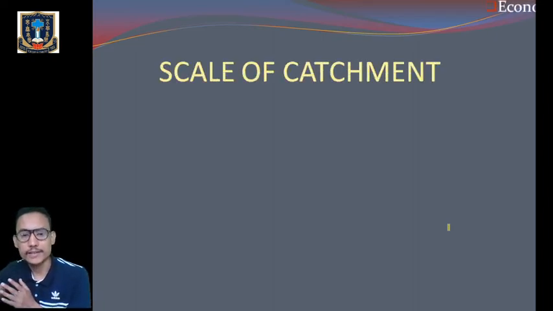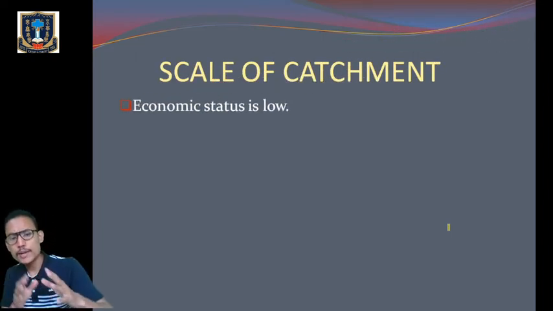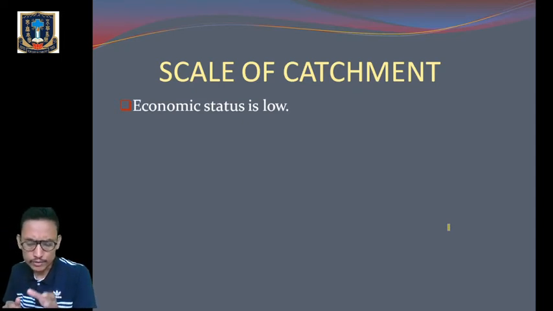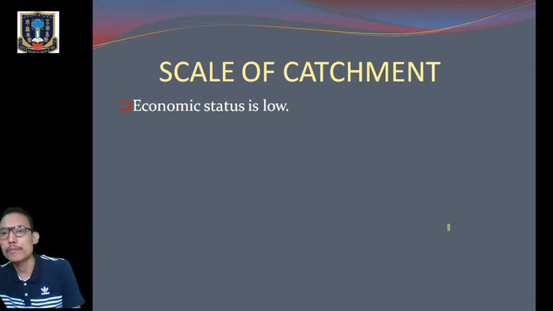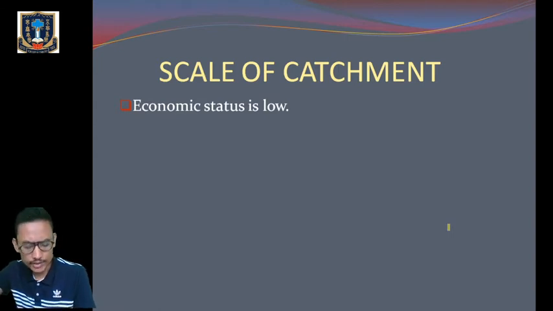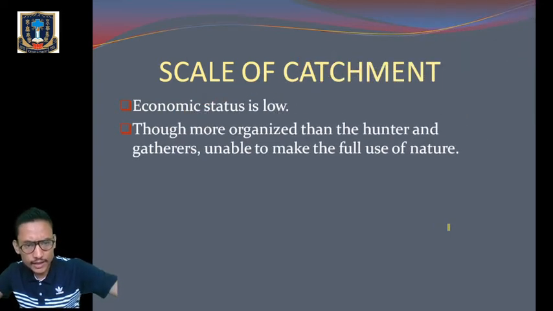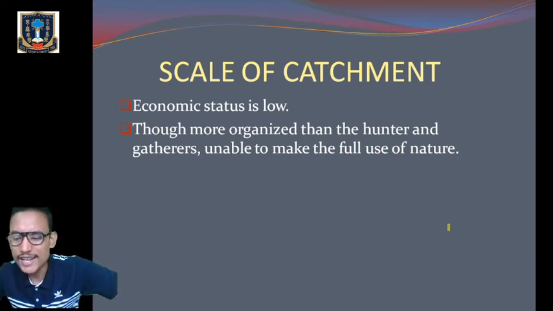The next one is the scale of catchment. Okay. So among the nomadic pastoralists, those who used to move from one place to another for pasture, for food, for water, their economic status is low. Although they were more organized than the hunting and gathering, they were also not able to make full use of the product that was obtained from nature.